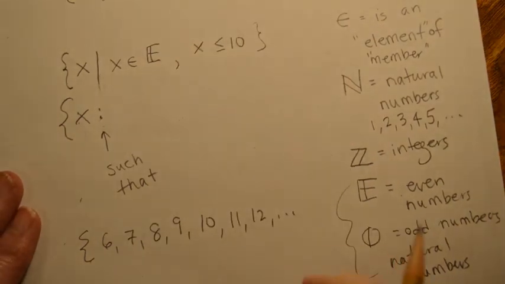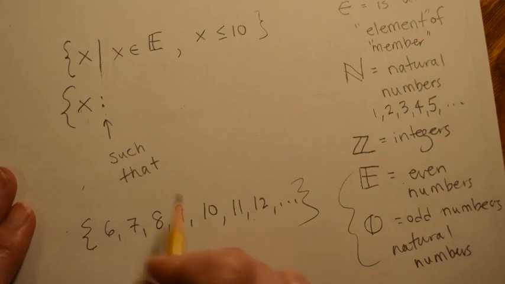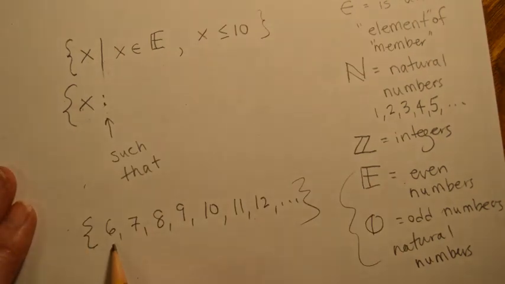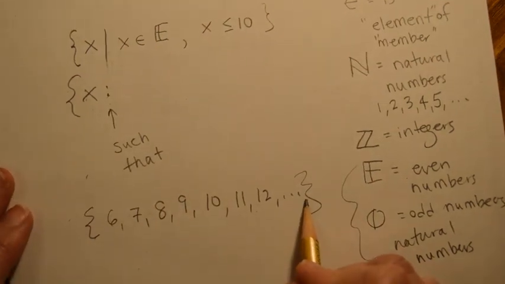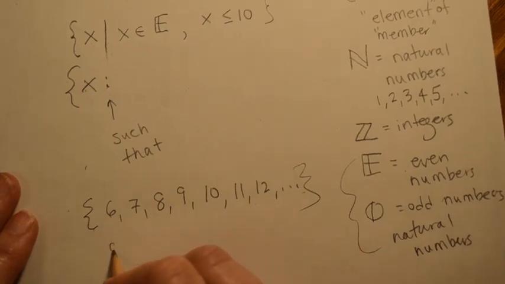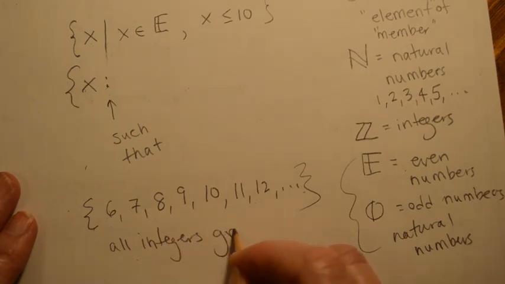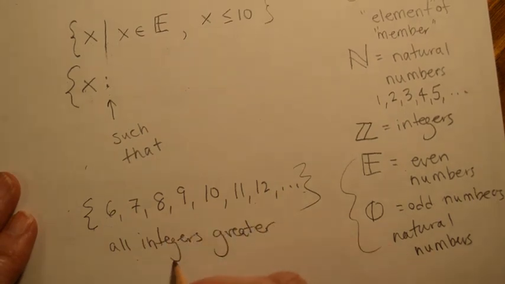Let's just do that one. We can do more. So I want this to be an infinite set, but I want to start at 6. So all integers greater than 5. That's what we're trying to get to happen here.